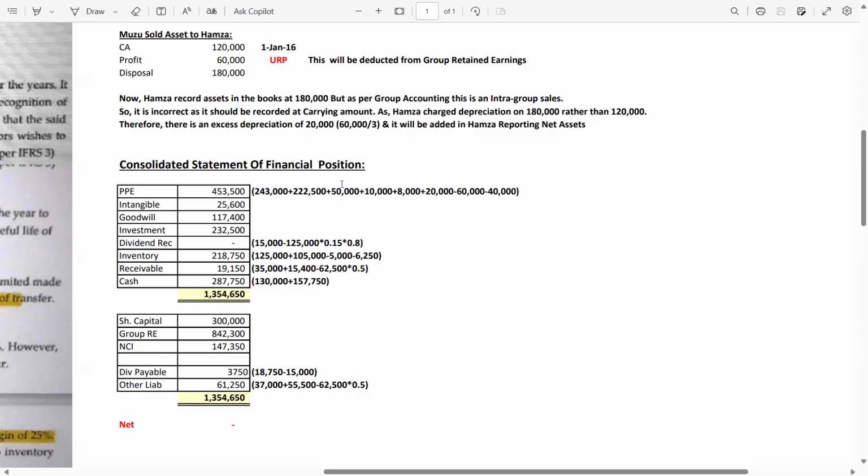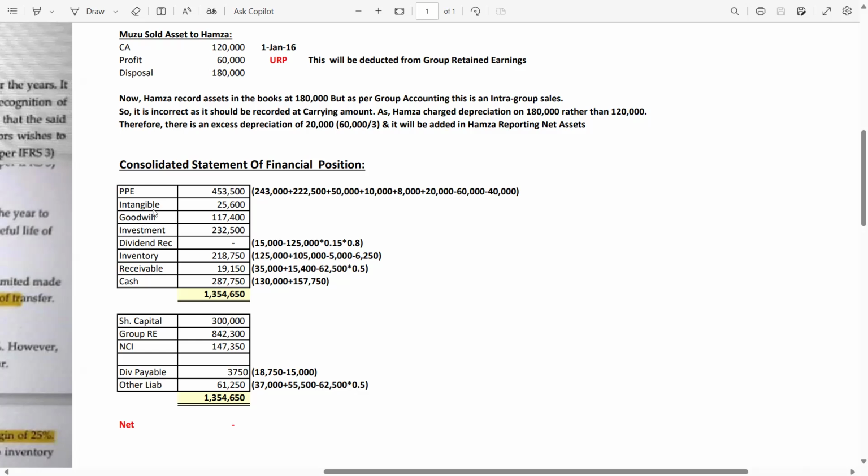The land and the building reporting date figures. Okay guys, because SOFP is as at balance, not during the year, you have to take the reporting date figures. 8,000 is the excess depreciation, 20,000 is the excess depreciation, 60,000 is the URP on sale of asset by S to P, and 40,000 is the sale of assets URP on P to S.